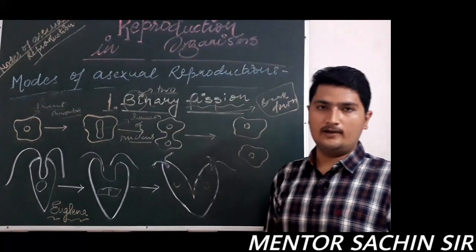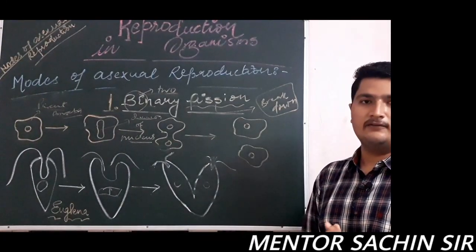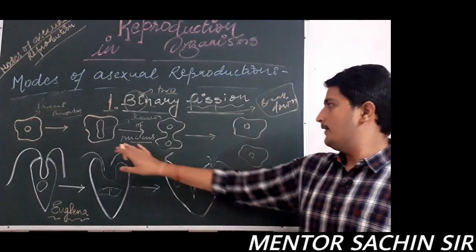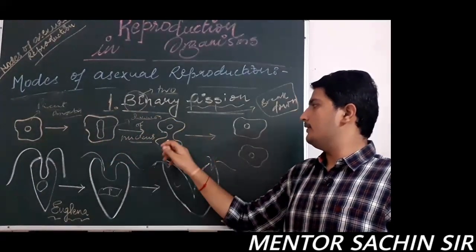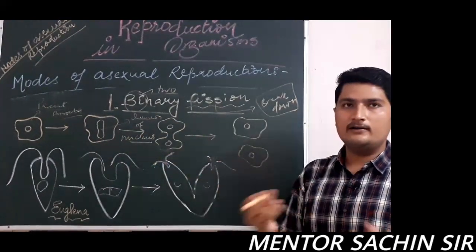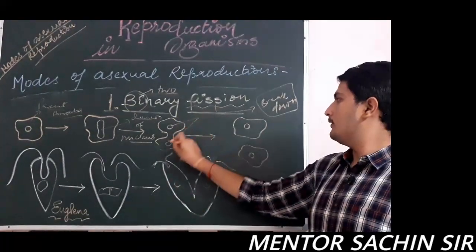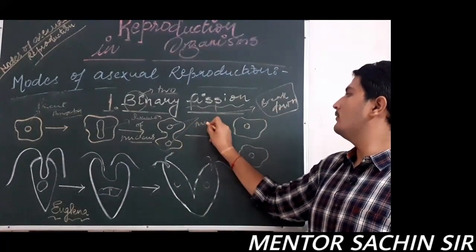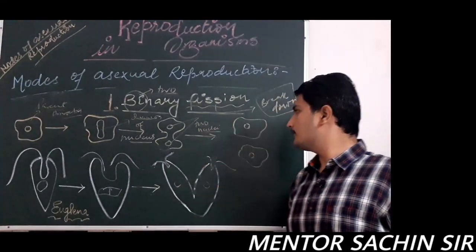What do you mean by the word karyokinesis? Karyokinesis is the division of nucleus. Afterwards, in the third step, in the amoebal cell, one nucleus is divided into two nuclei. These are the newly formed two nuclei. Nuclei is the plural of nucleus.